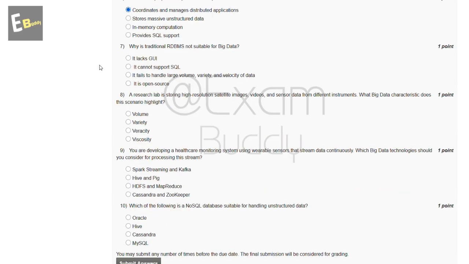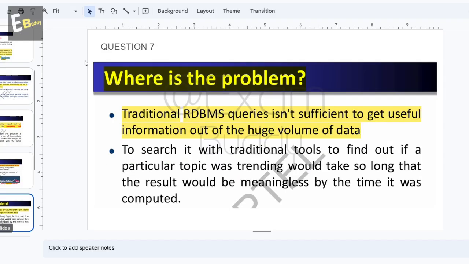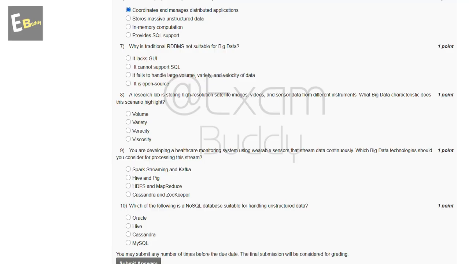Now the seventh question is, why is traditional RDBMS not suitable for big data? These are the options: it lacks a GUI, it cannot support SQL, it fails to handle large volume, variety and velocity of data, it is open source. So let's check the answer of the seventh question. Question seventh, where is the problem? Traditional RDBMS queries are not sufficient to get useful information out of the huge volume of data. So the answer of the seventh question is C, it fails to handle large volume, variety, and velocity of data.